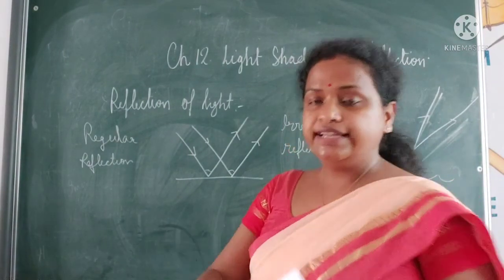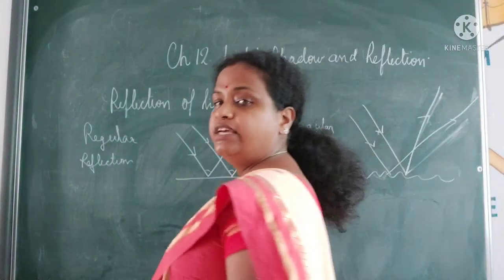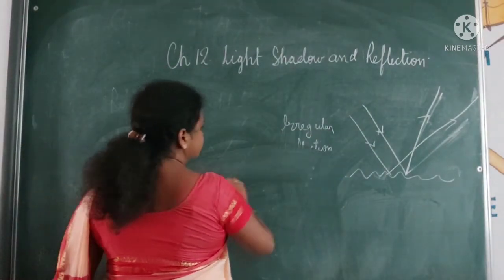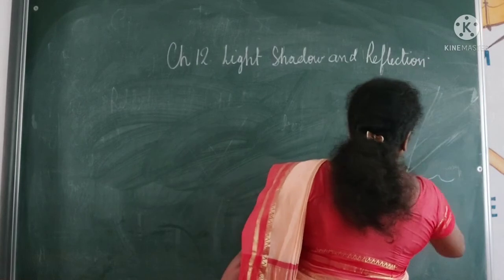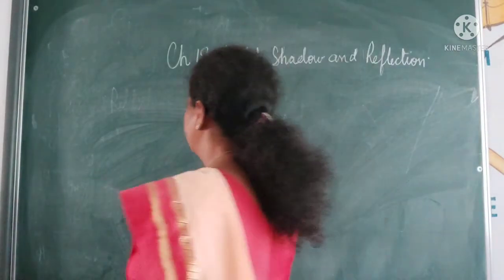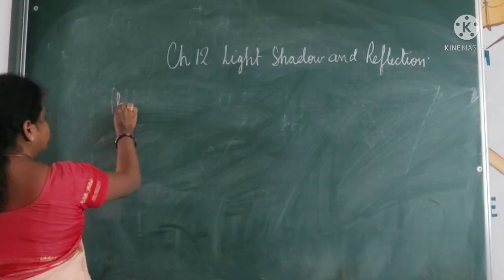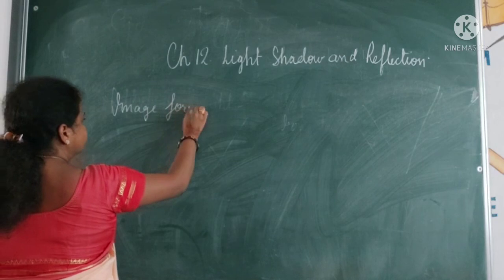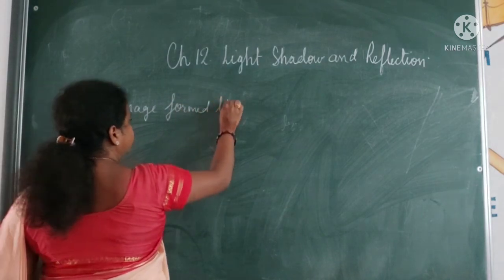The next topic is image formed by a plane mirror.